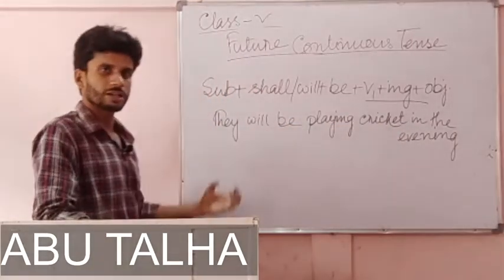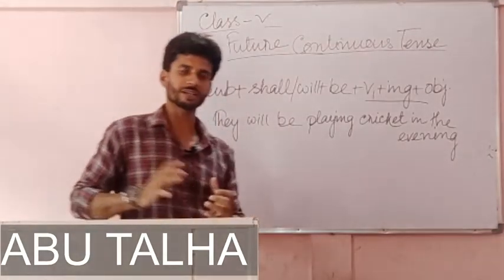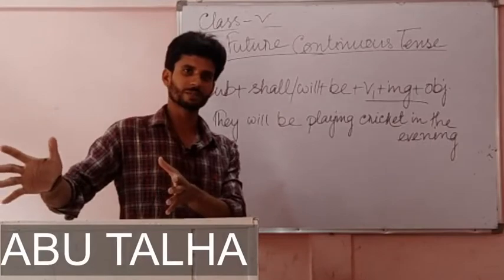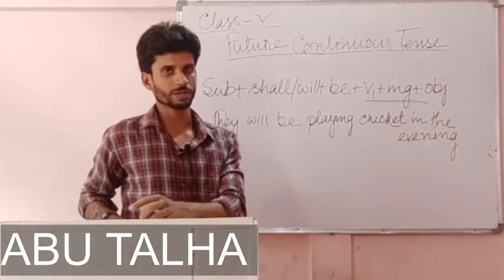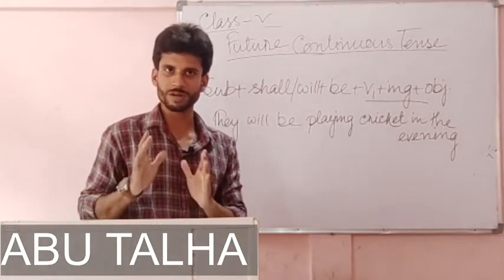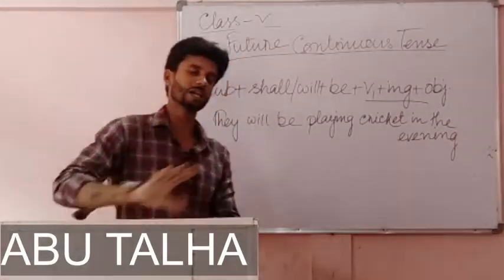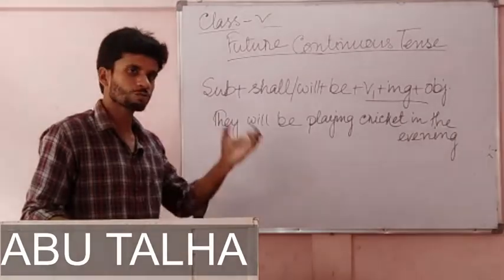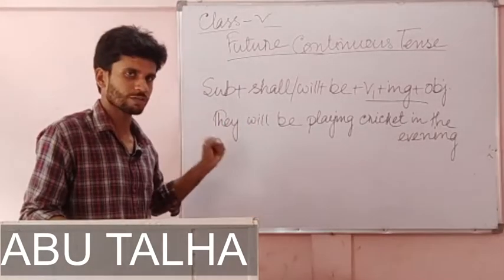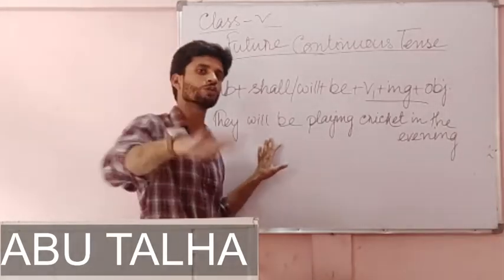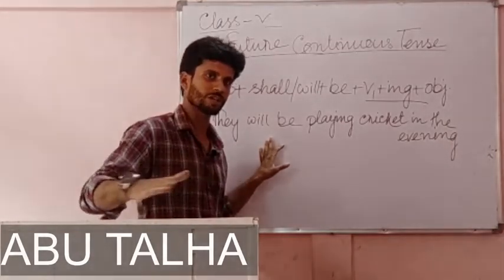So this sentence is giving us a sense that an action or an event will be taking place or happening in the future. It will take place in the future, but it will be continuous. This kind of sense we get from future continuous tense.